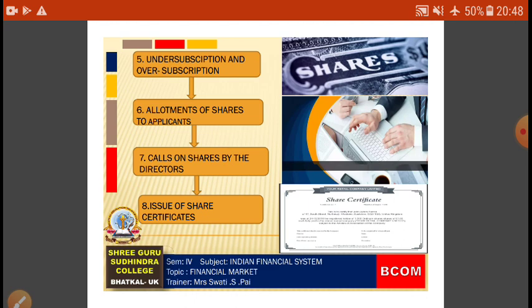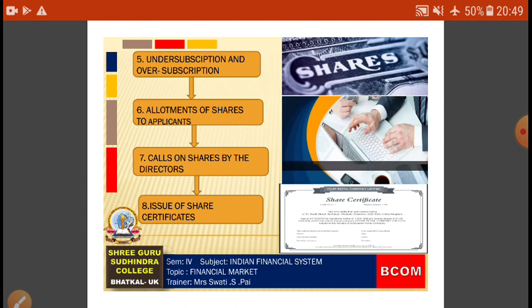The board will scrutinize the applications, proceed to allot the shares to the successful applicants and send the letter of allotment requesting them to pay the allotment money. From this date, all these applicants to whom the shares are allotted will become members of the company. The letter of regret will be sent to those to whom no shares are allotted.